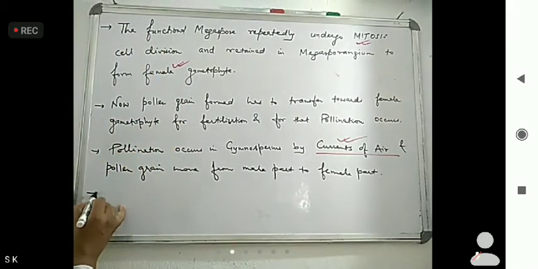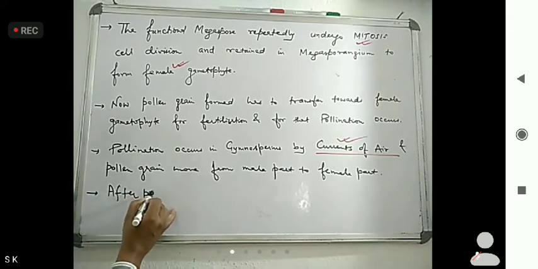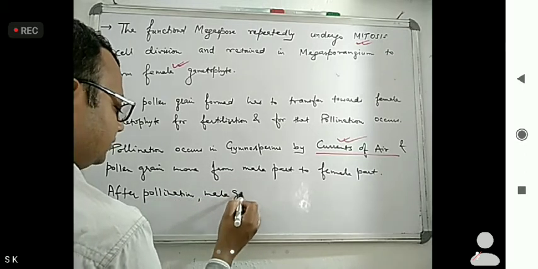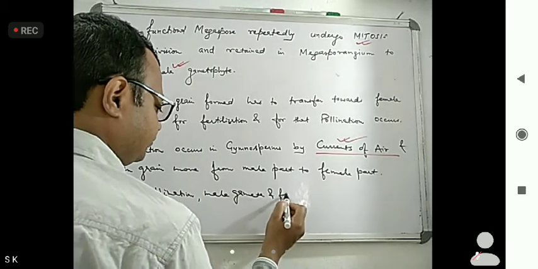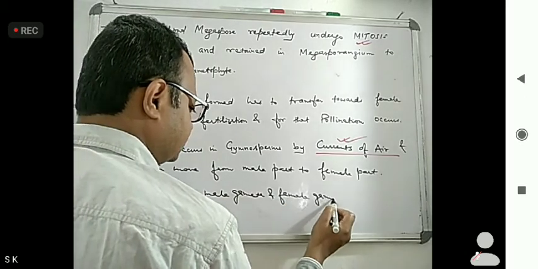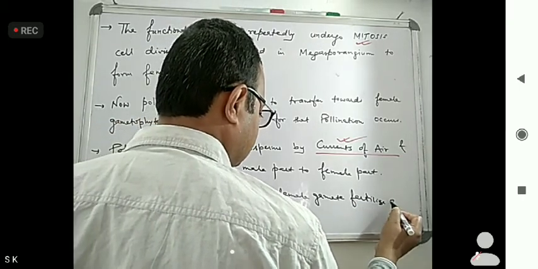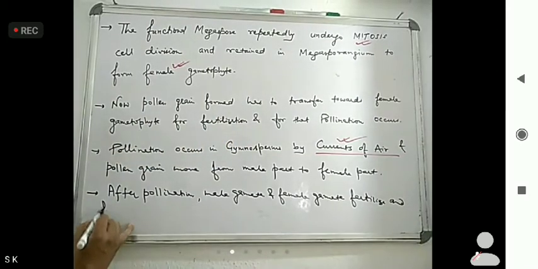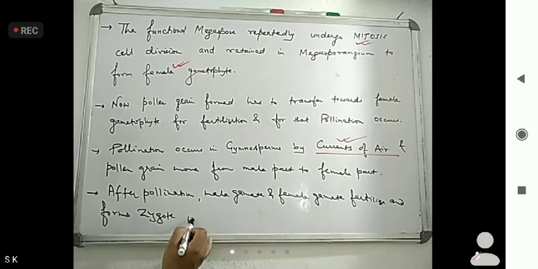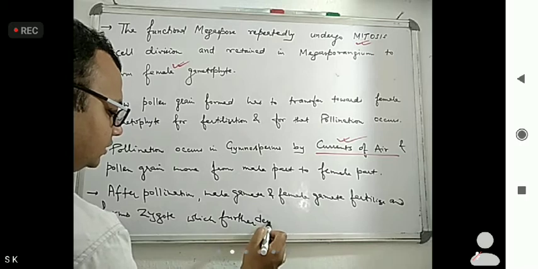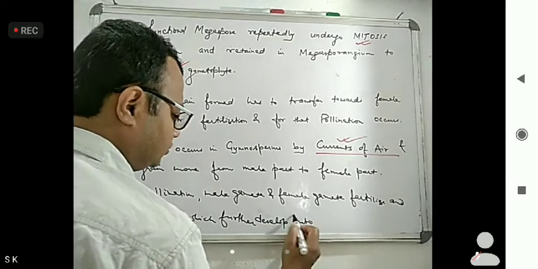So after pollination, the male gamete and a female gamete fertilize and form the zygote, which further develops into the embryo.